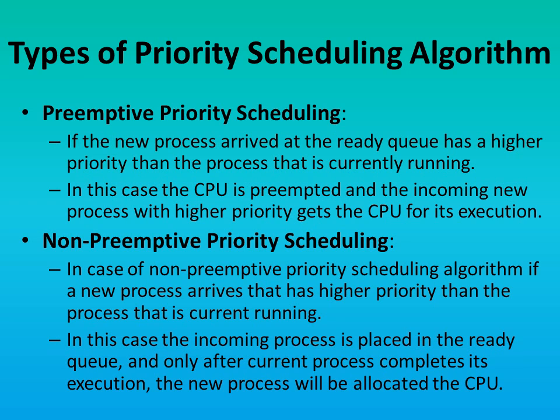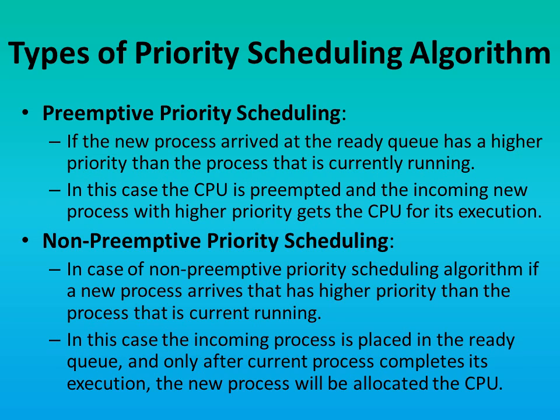In preemptive priority scheduling, if a new process arrives at the ready queue and has higher priority than the process that is currently running, the CPU is preempted, which means the processing of the current process is stopped and the new process with higher priority gets the CPU for its execution.